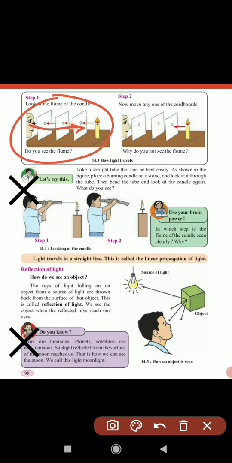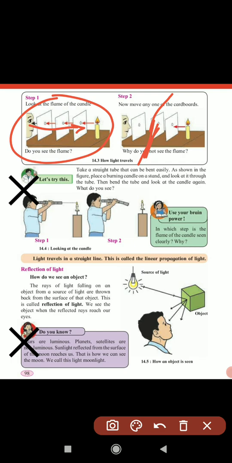But for the second step, if you move the second cardboard, now do you see the flame? No. If you move it, the position changes, and from this you learn that light travels in a straight line only, children. So this is called linear propagation of light. Yes, linear propagation of light.